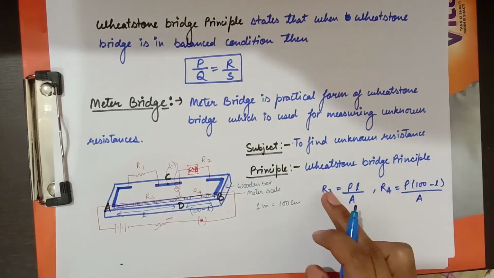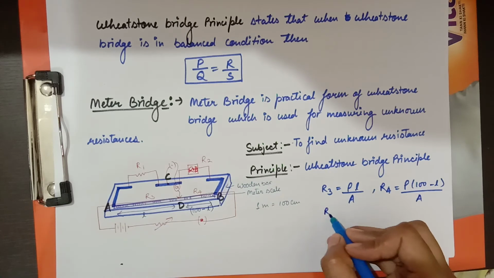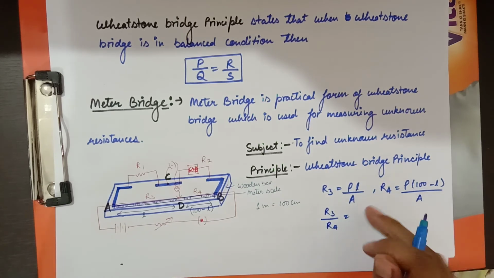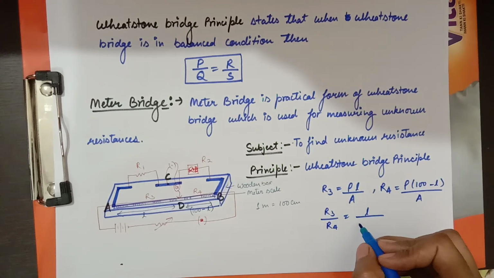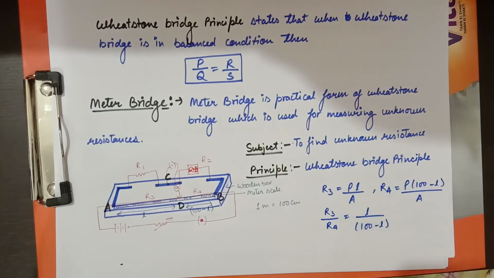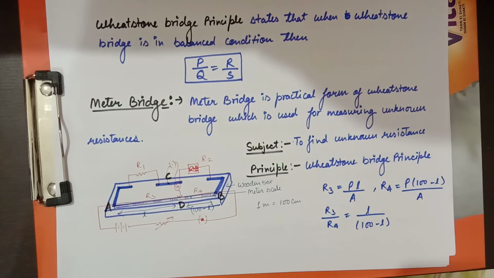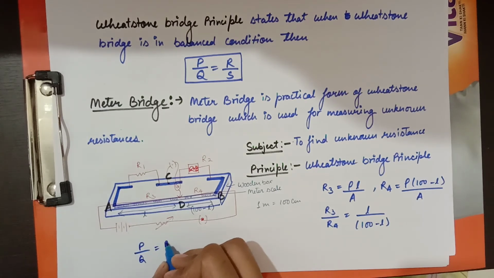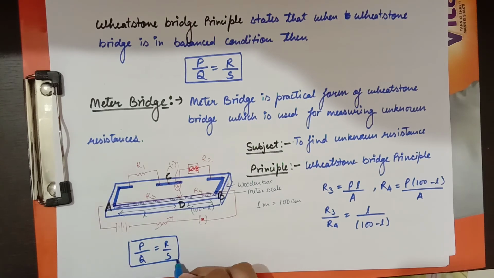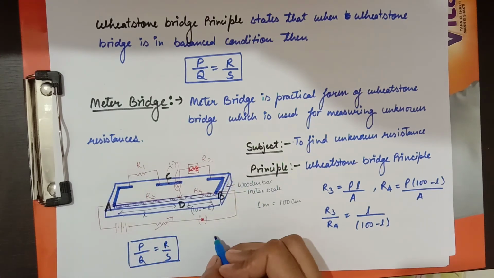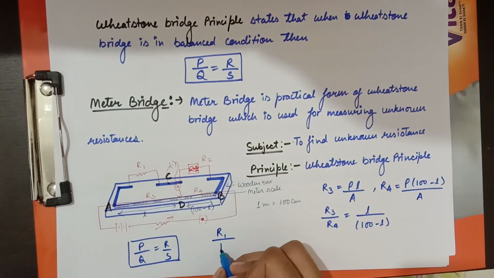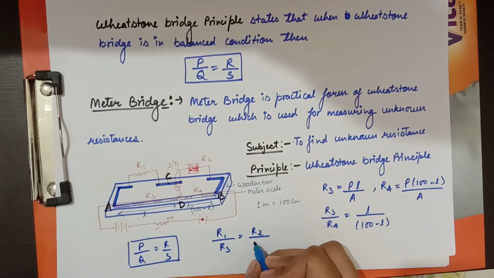So if I divide R3 by R4, then rho upon A cancel out, and I am left with L divided by 100 minus L. Now when the meter bridge is in balanced condition, from Wheatstone bridge principle, P divided by Q is equal to R divided by S, and in this case R1 divided by R3 will be equal to R2 divided by R4.